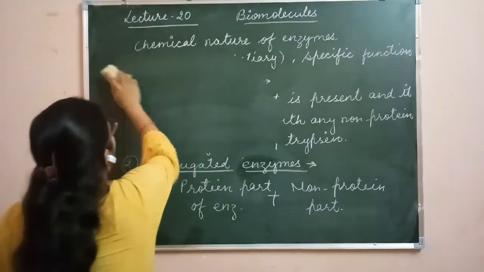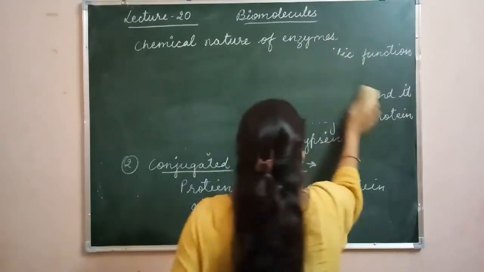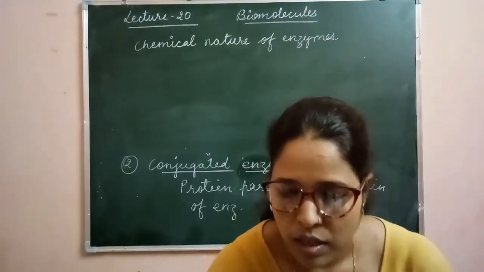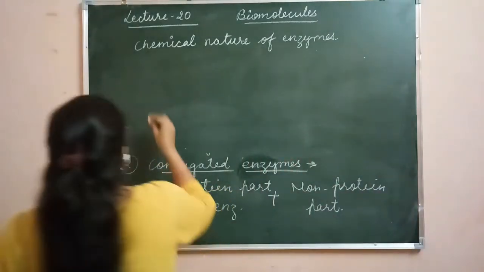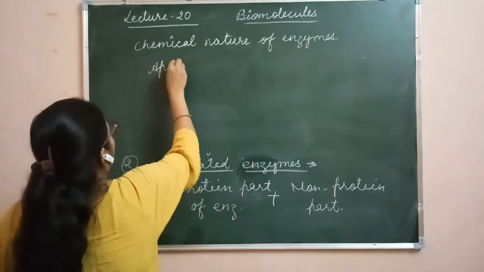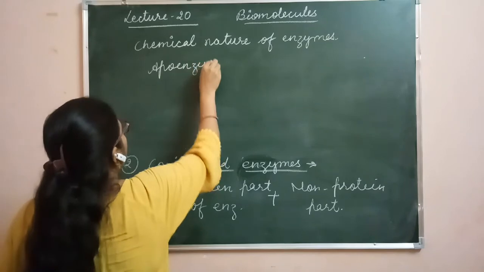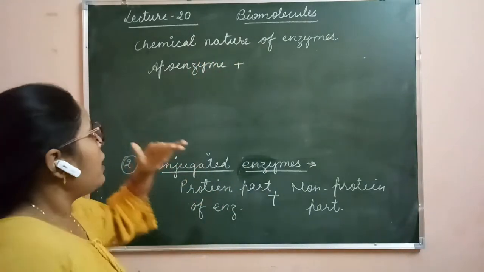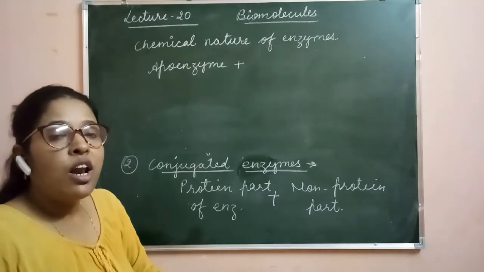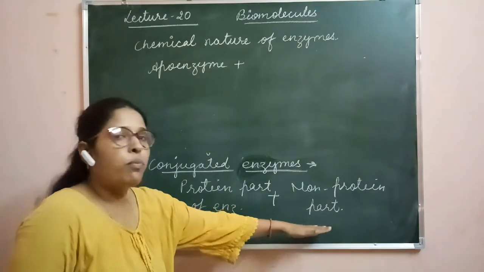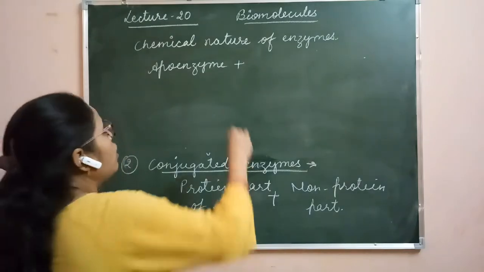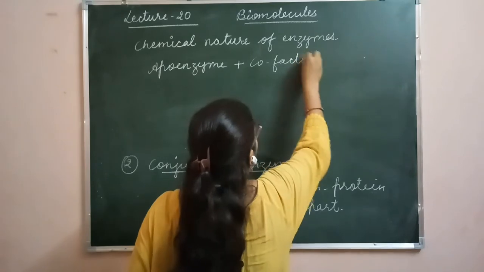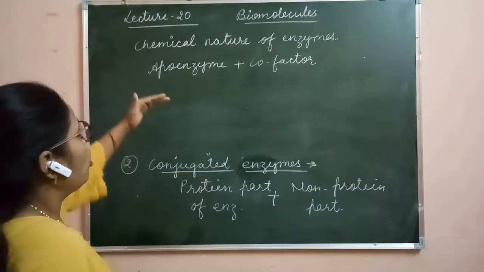The protein part of the enzyme is called apoenzyme. Clear? It is non-functional, and it gets functional when it reacts with the non-proteinaceous part. The non-proteinaceous part is called cofactor.